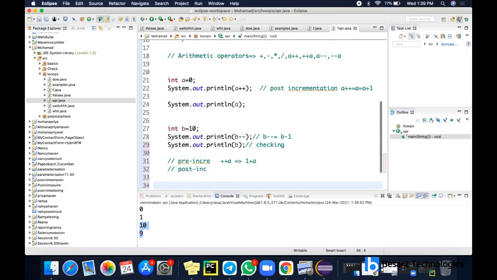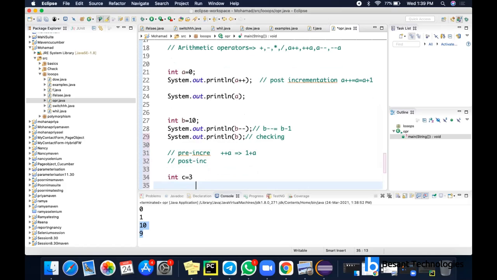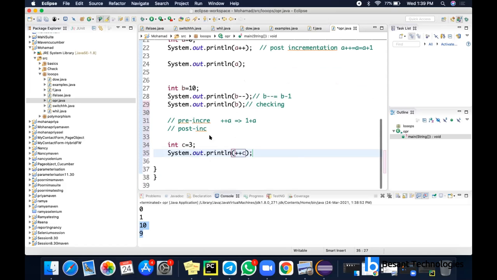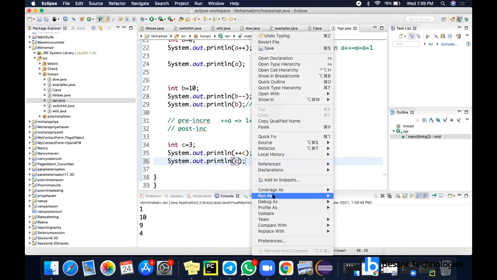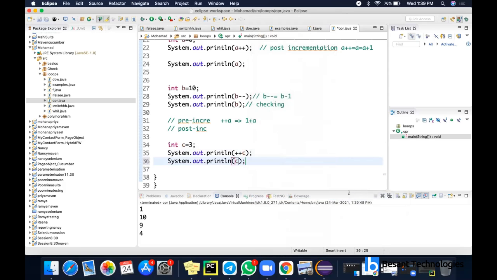Let's have an example here. Integer c equal to 3. If I am using c plus plus c, the value will be 4, right? Value will be 4. If you print again with system out print, the same output will be 4. Same output you will be getting in both of these. So if I run it, you will be getting the same output, right?